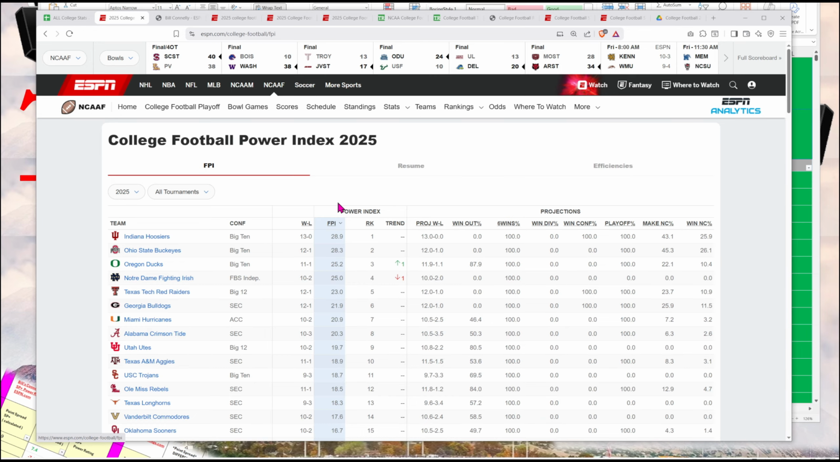So going back to FPI, Football Power Index gives you the relative ratings of the teams compared to the other teams. So we see here that Indiana has the highest power rating. Then you have Ohio State, Oregon, Notre Dame, Texas Tech, Georgia, Miami, Alabama. They also have win NC percentage, which is the probability that the team will win the national championship, and they have Indiana ranked with the highest probability of 25.9%.